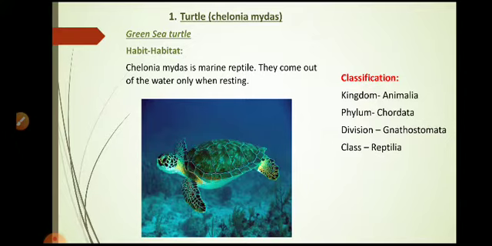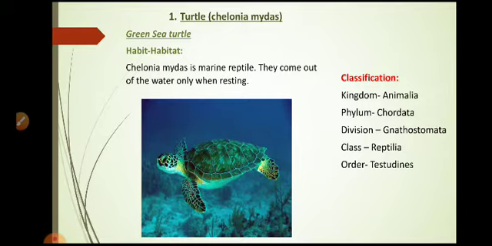Next, class Reptilia, because of presence of dry scaly skin, and they lay soft shelled eggs on the land surface or in water. Order Testudines, because of presence of shell of bone. These are organisms having a shell of bony plates covered with horny scales.